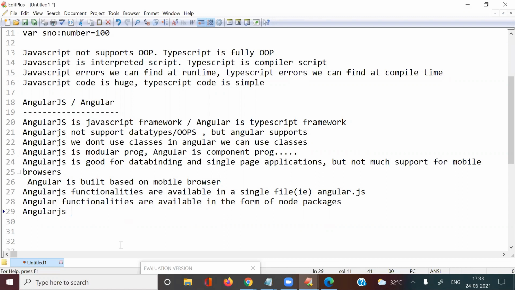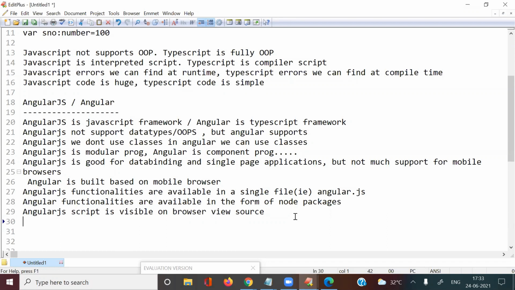AngularJS script is visible in the browser's view source. Every browser contains that view source option, right? In the browser view source, the AngularJS script is visible. So if you create any website with AngularJS, and you right click and select view page source, you can see the code.